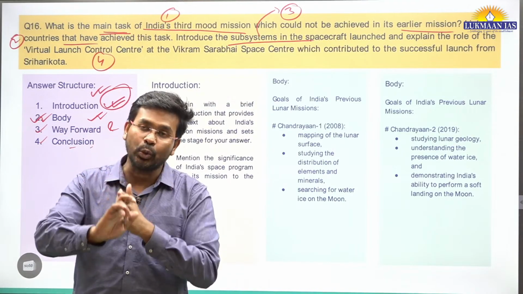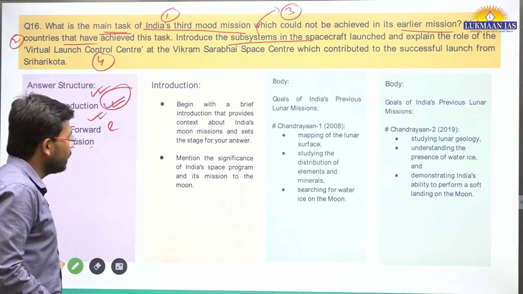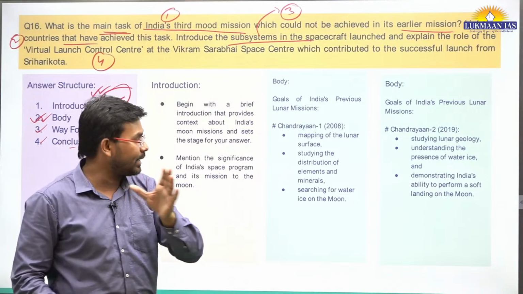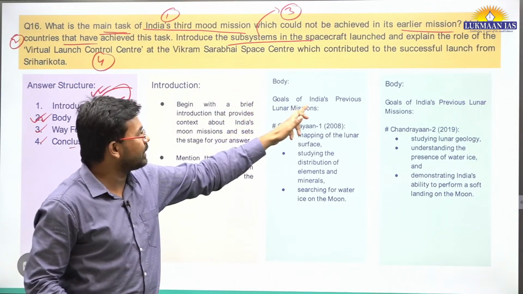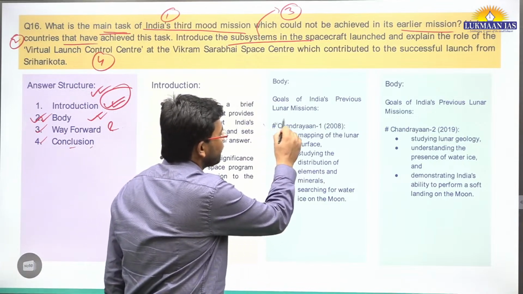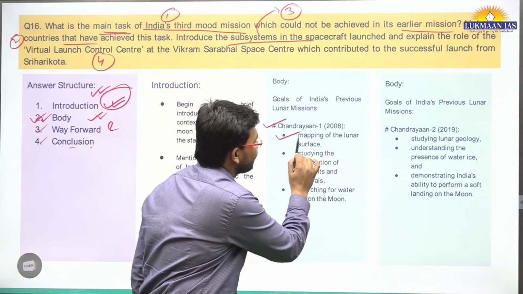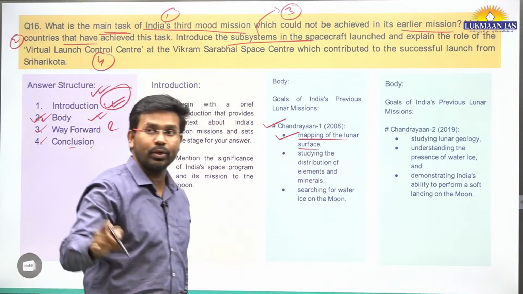Then the Chandrayaan-2 mission. So what are the objectives of the Chandrayaan missions? This is just for your understanding. I have written the goals of India's previous lunar missions. For example, for the Chandrayaan-1 mission, one of the goals was mapping of the lunar surface. So we wanted to map the lunar surface.